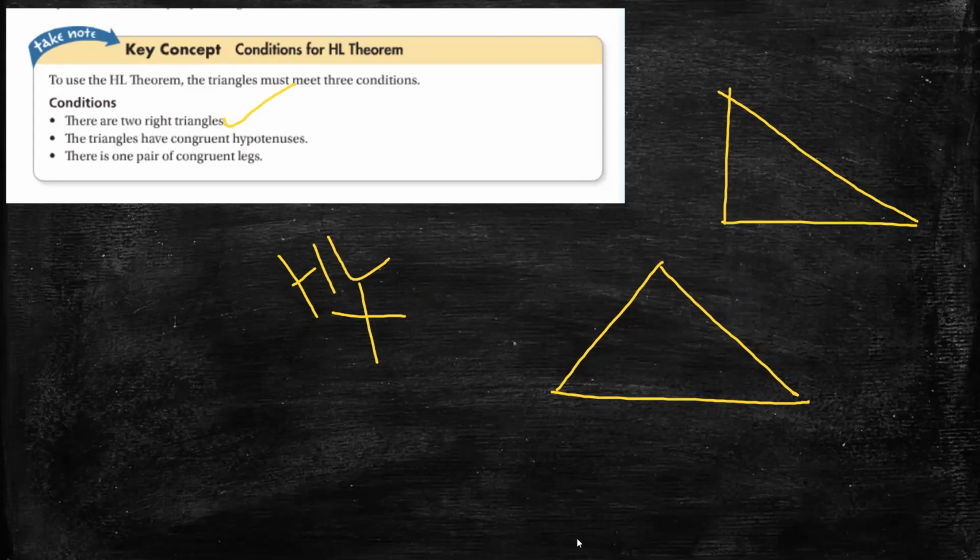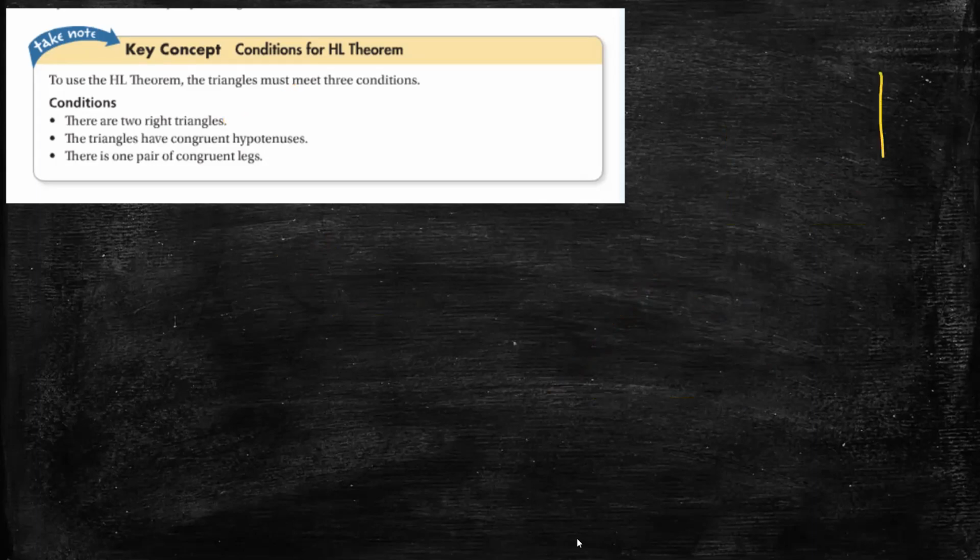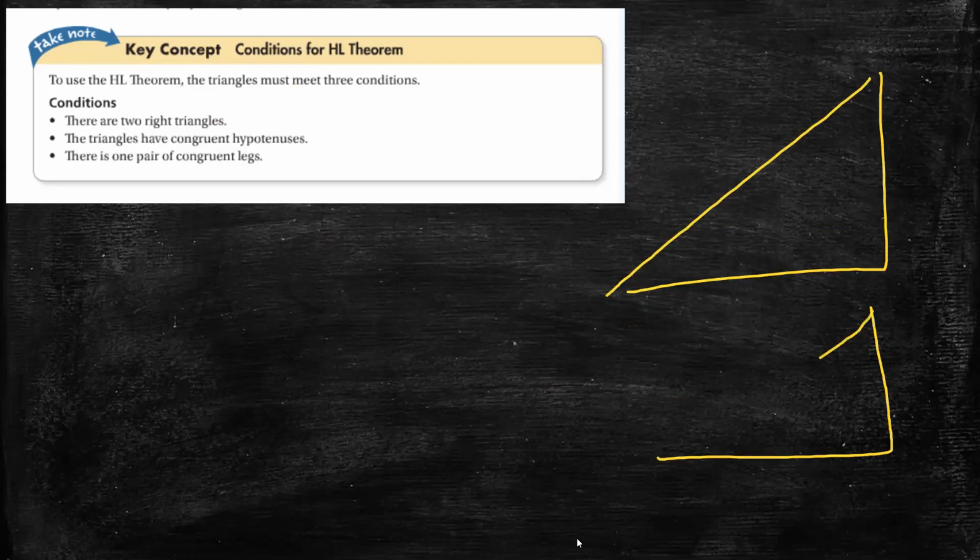Look at the second one. If we have two right triangles, the triangles must have congruent hypotenuses. And also there is one pair of congruent legs.